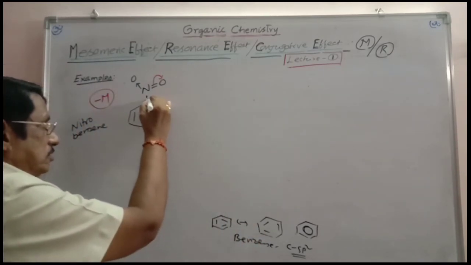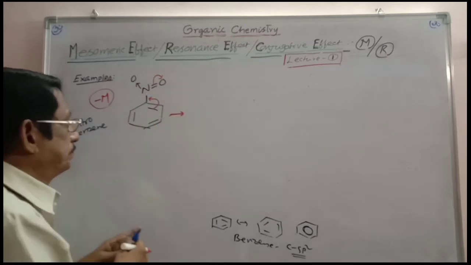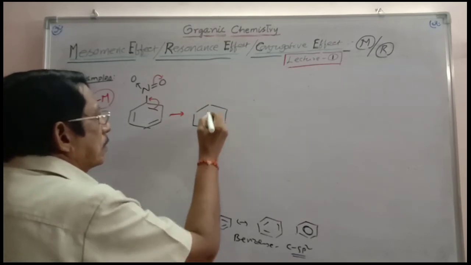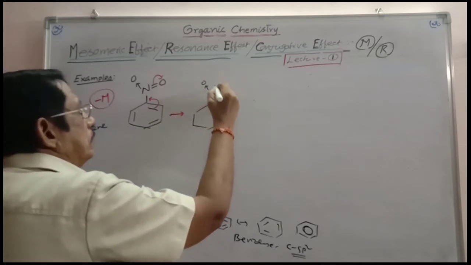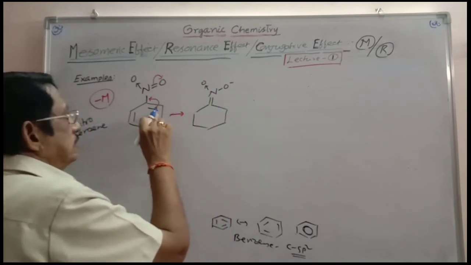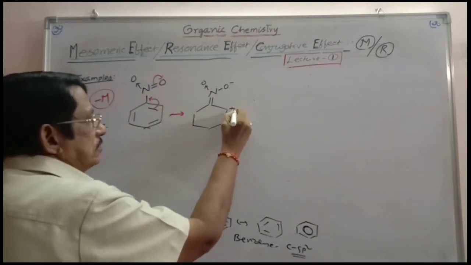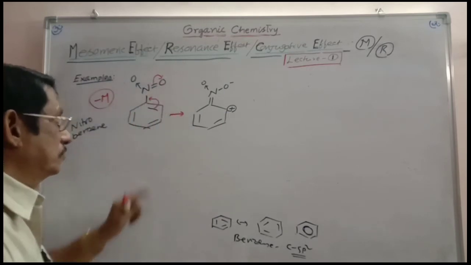So this bond, you have to write to the center of the bond. So you can write double bond N, coordinate bond O, O minus. This is shifted to this. This carbon is losing the electron density, so it is plus.